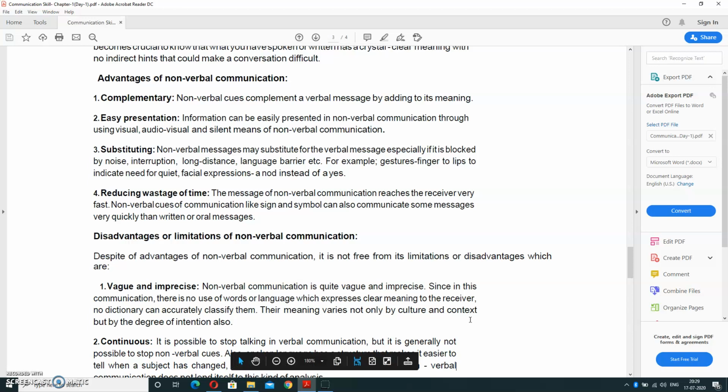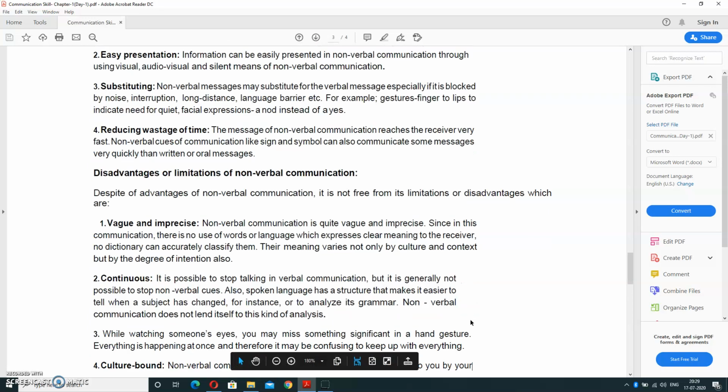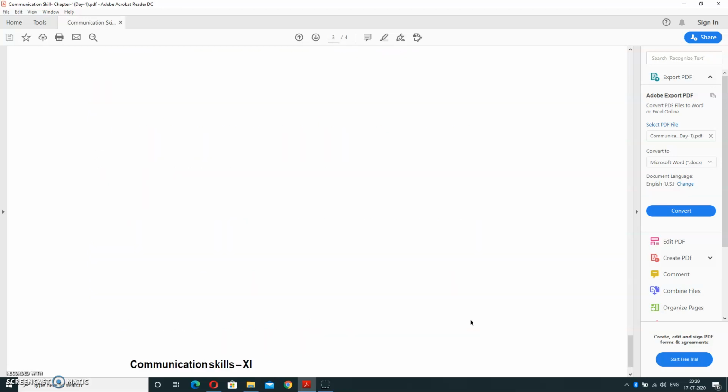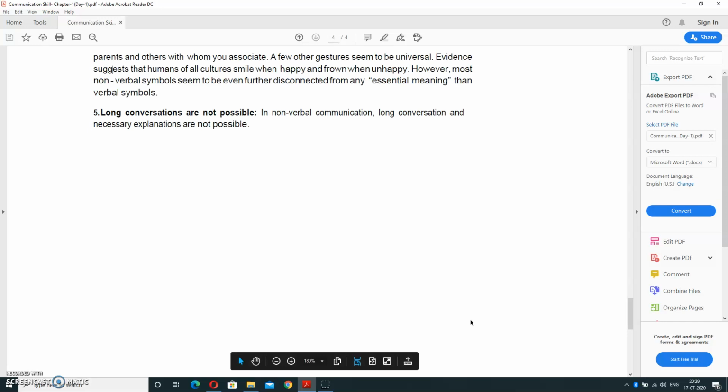And continuous: it is possible to stop talking in verbal communication, but while watching someone's eyes, you might miss something significant, as gestures are fast. Sometimes you raise your hand in a positive sense, but the other person takes it in a negative sense. And the last one is culture bound. Non-verbal communication is learned in childhood, passed on to you by your parents and others you associate with. And long conversations are not possible in case of non-verbal communication.